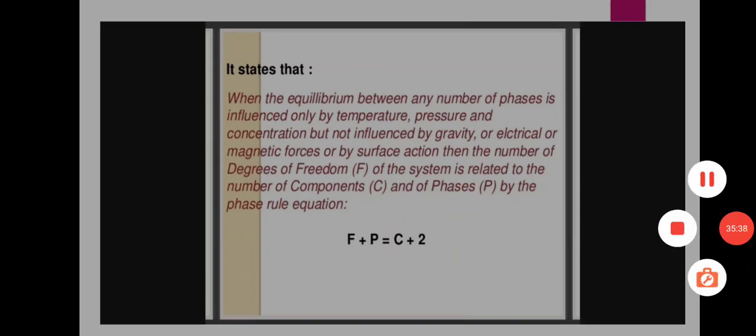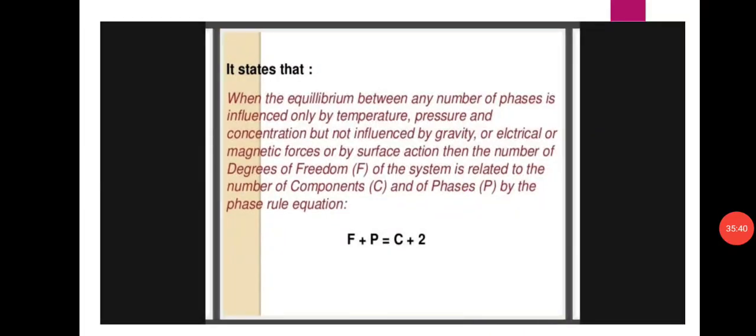Okay, here what is the Gibbs phase rule? It states that when the equilibrium between any number of phases is influenced only by temperature, pressure and concentration, but not influenced by gravity, electrical, magnetic forces and surface action, then the number of degrees of freedom of a system is related to the number of components and number of phases.